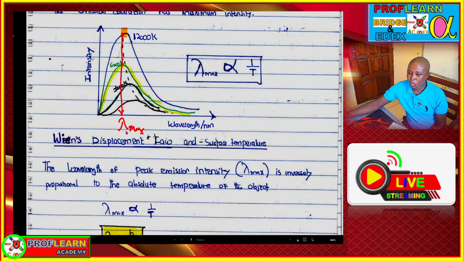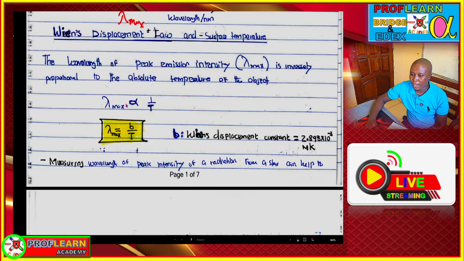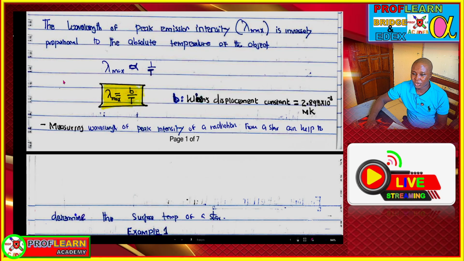Maximum wavelength and temperature are related. They are inversely proportional. So if you know the wavelength, you can determine the surface temperature of a star. And in that case, we have Wien's displacement law, which enables you to find the surface temperature when you know the wavelength.